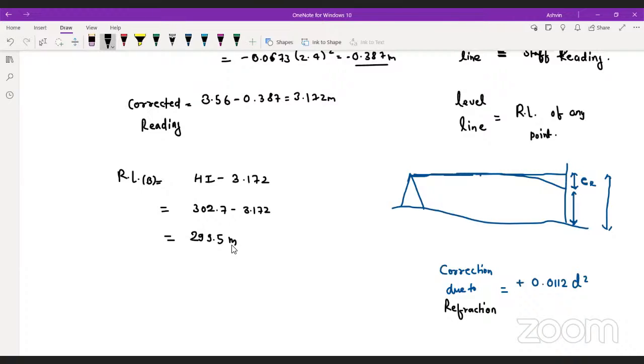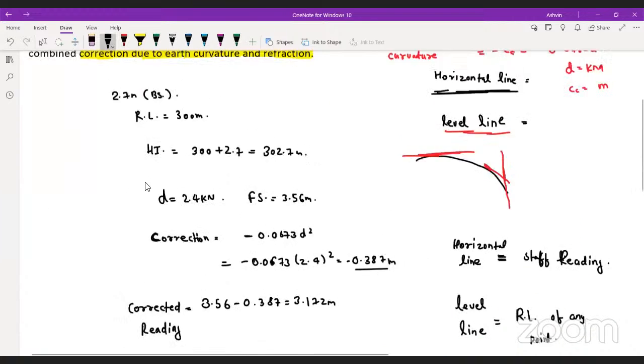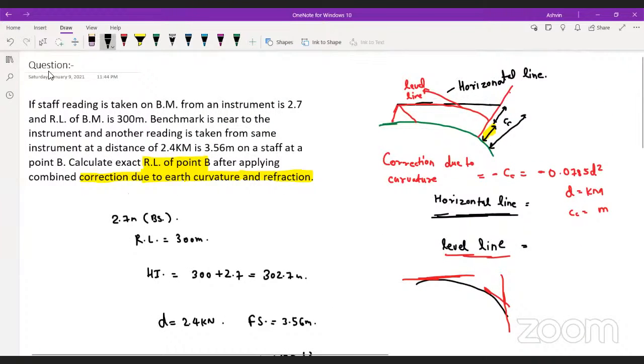Come on, guys, answer. 302.7 minus 3.172, the answer is 299.53 meter. Okay, did you understand the concept of this point? Yes. Let's move forward. Very good.